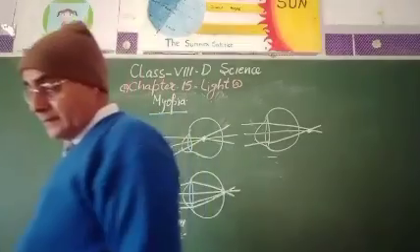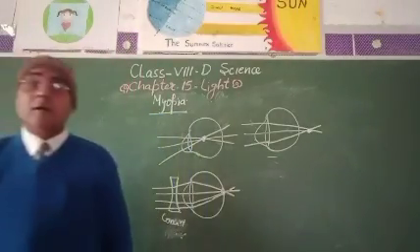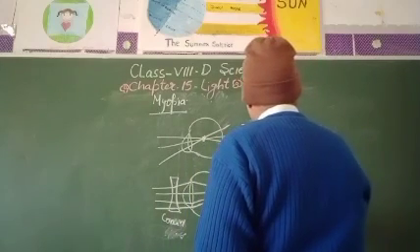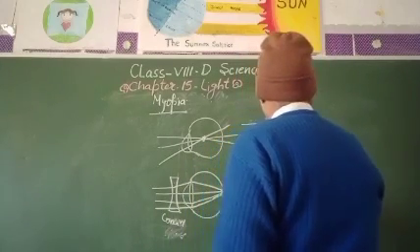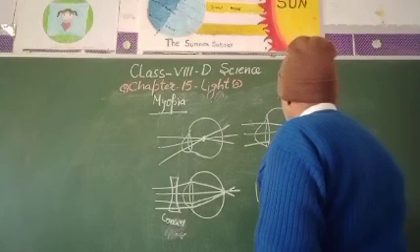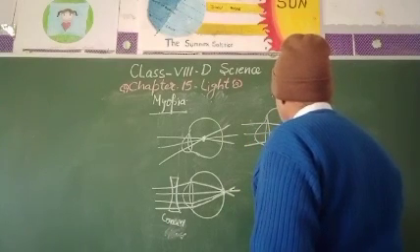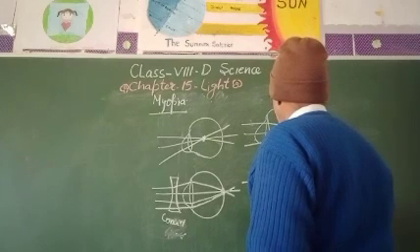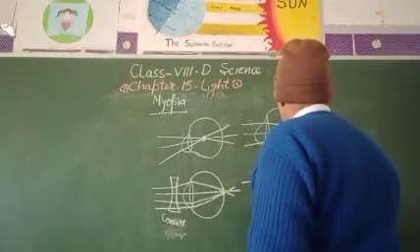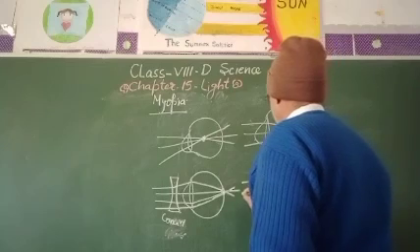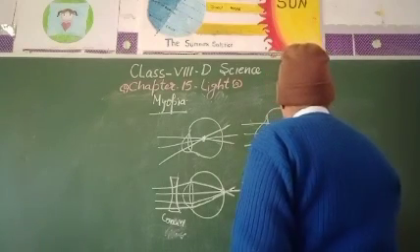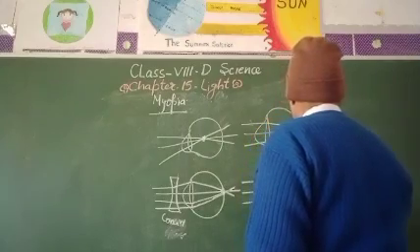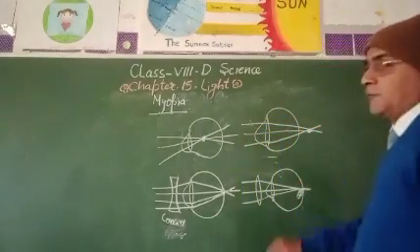So to correct it, we have to put a convex lens. We have to put a convex lens apart from the eye lens to correct it. So the ray will come here, get converged here and come here. Then this ray will come here, converge here and come here. So the image will be formed at this point.